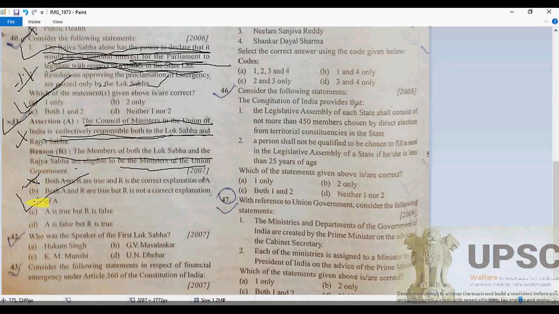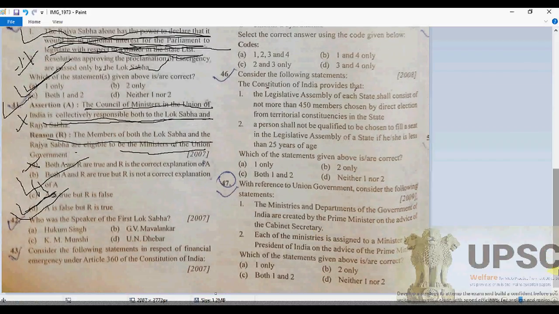Then here, C. The members of both the Lok Sabha and the Rajya Sabha are eligible to be ministers of the Union Government, of course. So this is an absolutely correct reason. So only D will be correct here. I'm sorry, this is wrong. D will be correct here.